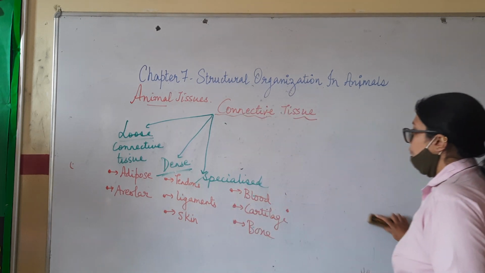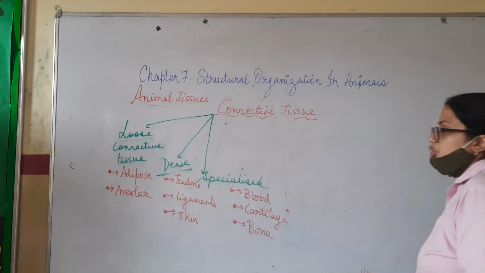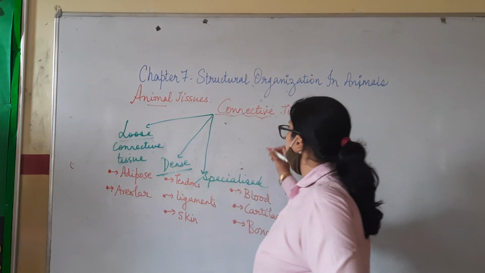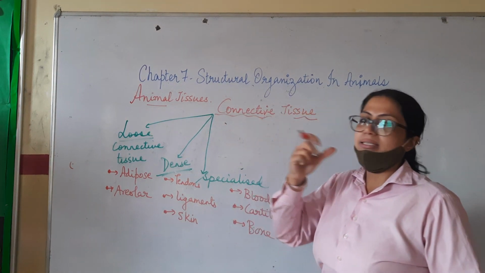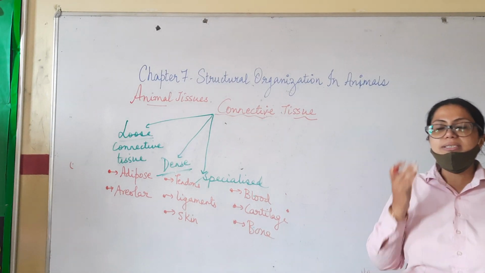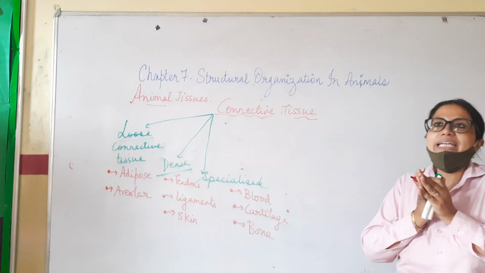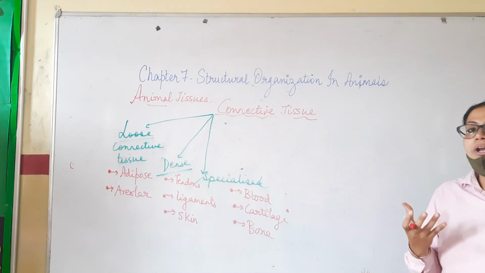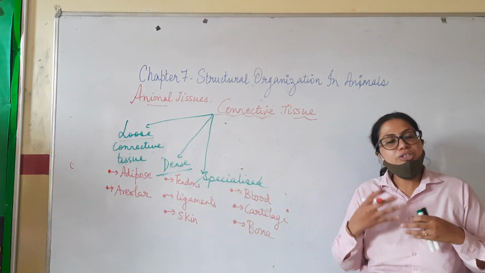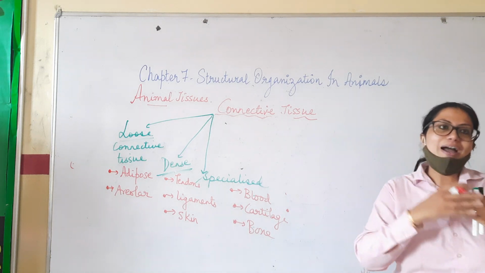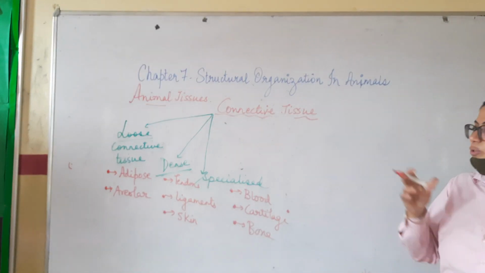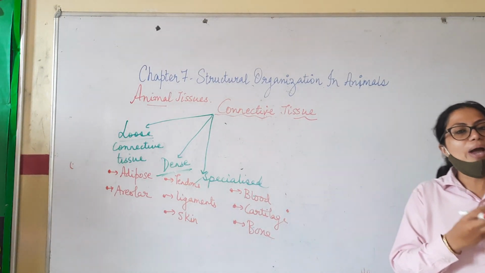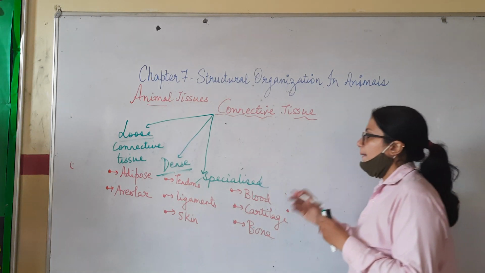Loose connective tissue means the fibers and fibroblasts are loosely present. Adipose tissue is present wherever fat is there in the body. Suppose you are having some food, some nutrient, and the body cannot immediately utilize it, or it has to store it. So for storage, the fats will be stored in the tissue. This adipose tissue is going to accumulate the fat inside the body.